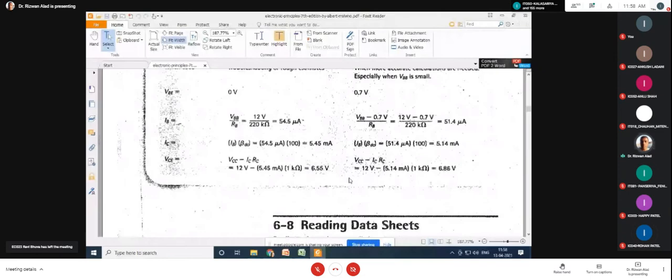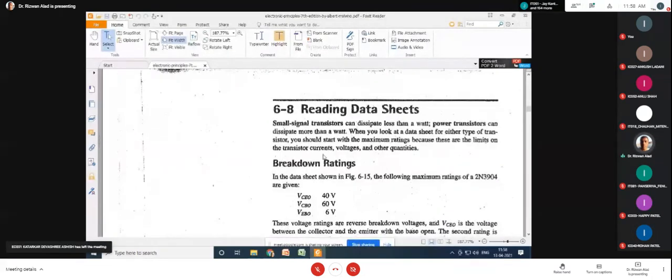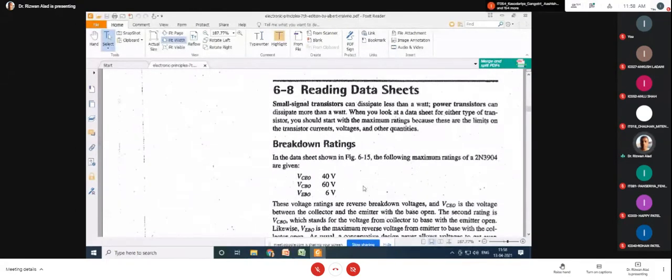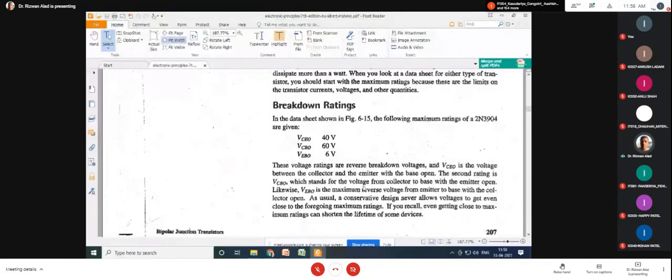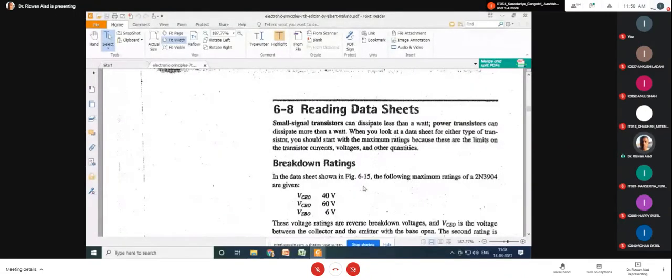Yes, sir. Okay, so up to 6.7 in chapter number 6, it is part of the syllabus. 6.8, reading the data sheet, is not part of the syllabus. Okay, but obviously this topic will be very, very useful from the practical point of view. So if you are interested, then simply read this topic. યાદ રાખવાની જરૂર નથી. યાદ નહીં રાખો તો ચાલશે, પણ ખાલી વાંચી જજો. It may definitely be helpful to you. But in your syllabus it is up to 6.7.